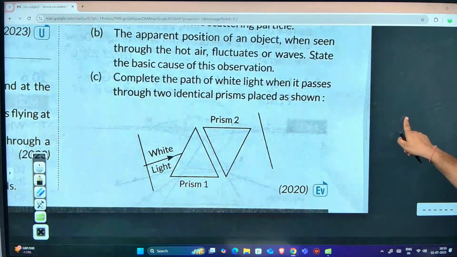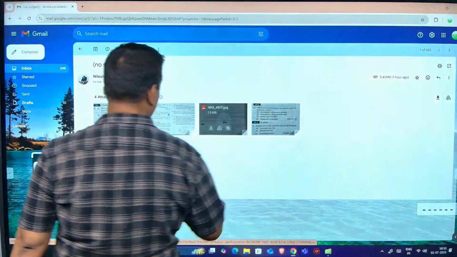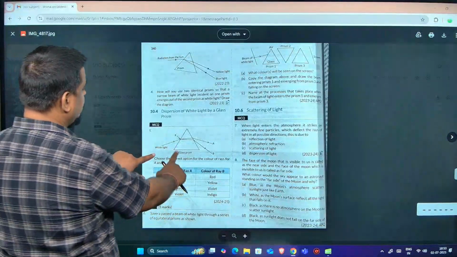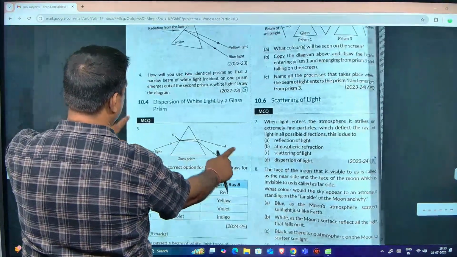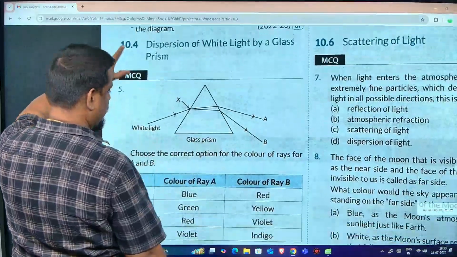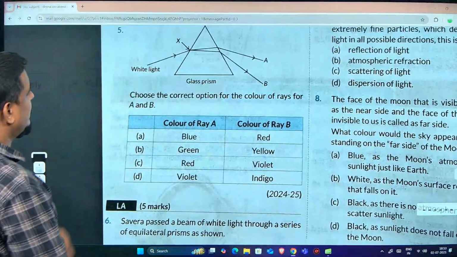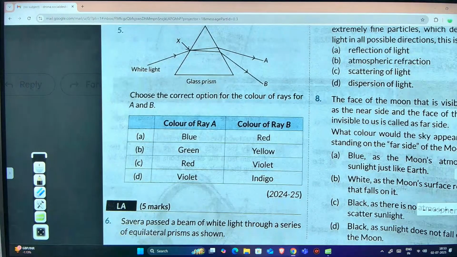Okay. Next we will see. So what are they asking you, see. Choose the correct option for the color of rays for A and B. Blue, green, red, violet.